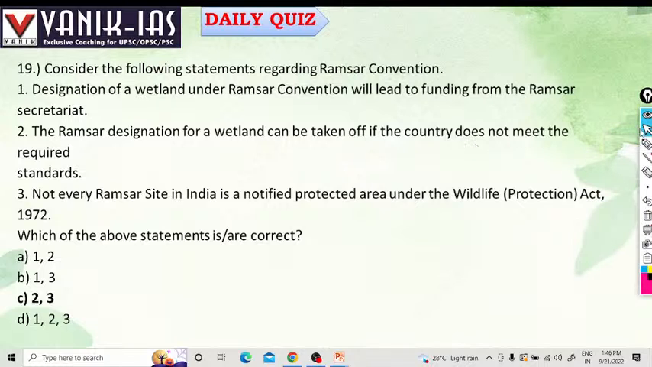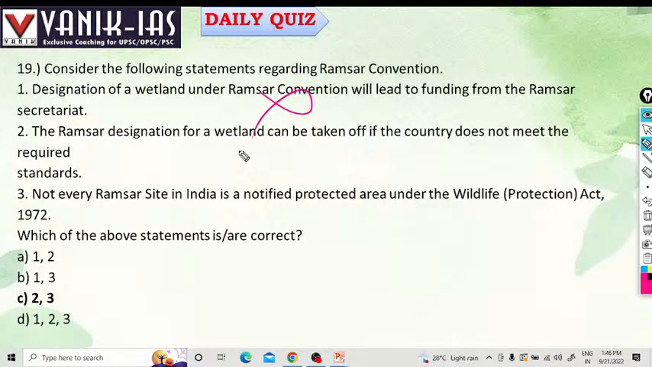Consider the following statements regarding Ramsar Convention. Designation of a wetland under Ramsar Convention will lead to funding from Ramsar Secretariat. This is wrong. No, that will not fund, but they will take care of the conservation. They will not give funds.